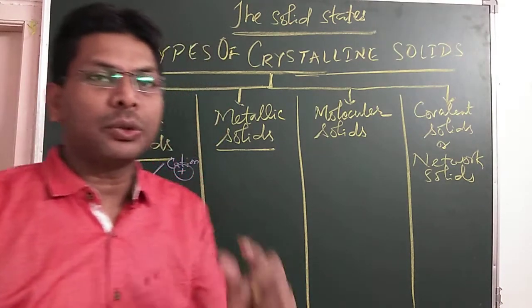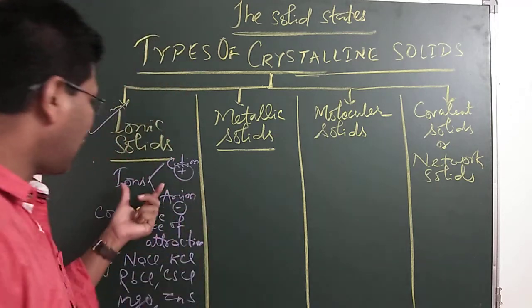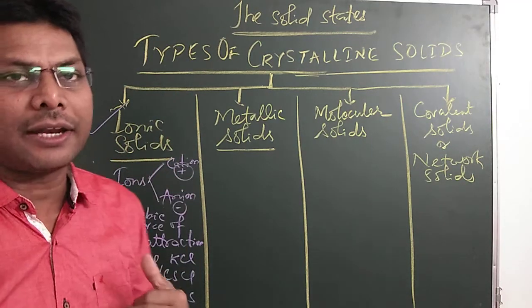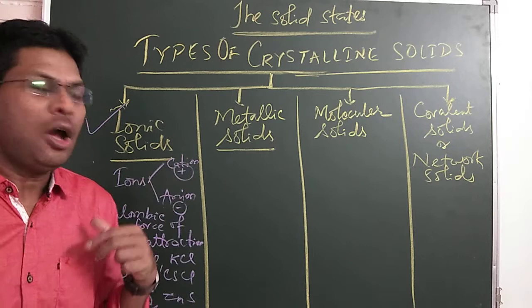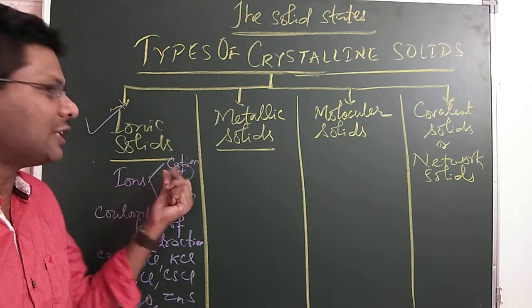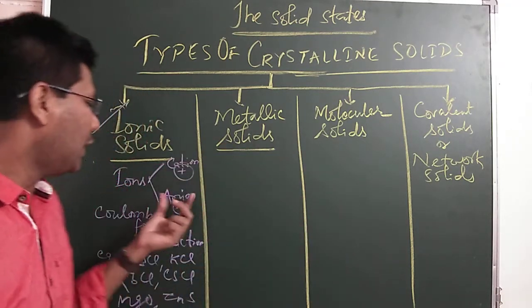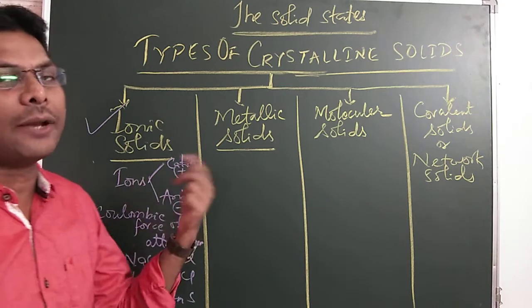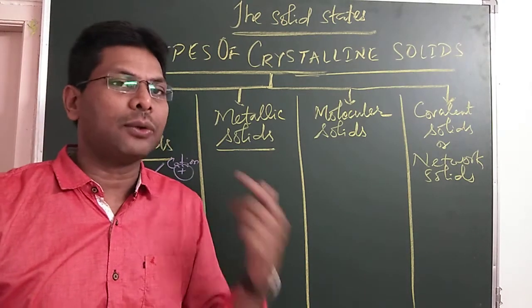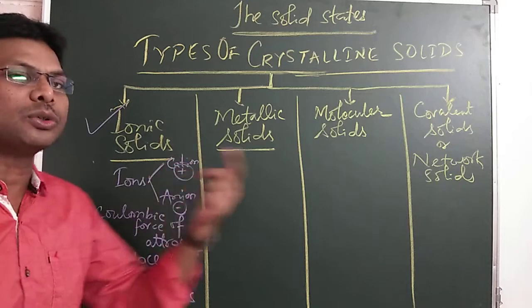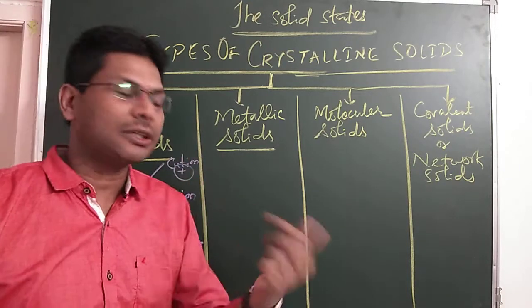Ionic solids are those solids where the constituent particles are ions. These ions are of two types, cation and anion. The name cation is used because it goes towards the cathode. Anion is used because it goes towards the anode. Cathode is negatively charged, whereas anode is positively charged. That's why anion goes towards the anode and cation goes towards the cathode.